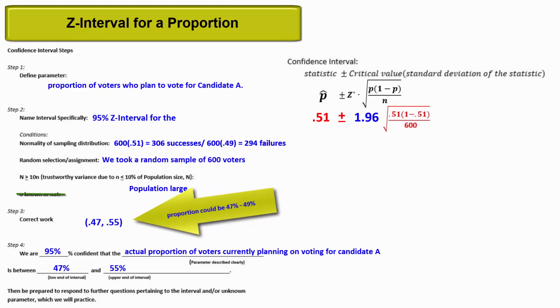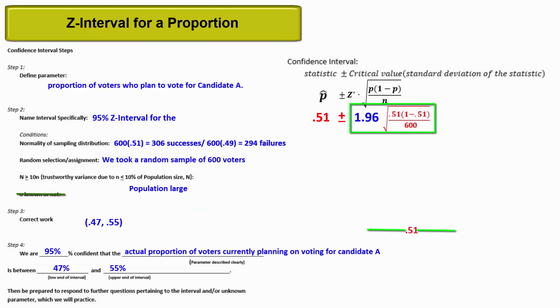Like we did with a z-interval of means, let's visualize how this could happen. Our point estimator was 0.51 and we added and subtracted the margin of error. If our sample proportion is very close to the true proportion like this, then the population proportion is above 50%, and right now at least, candidate A would win the election.